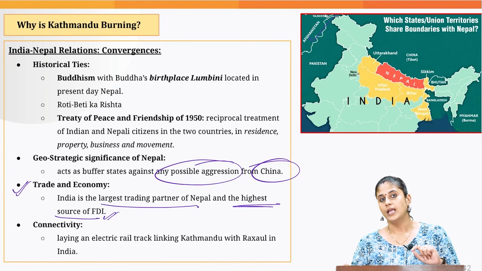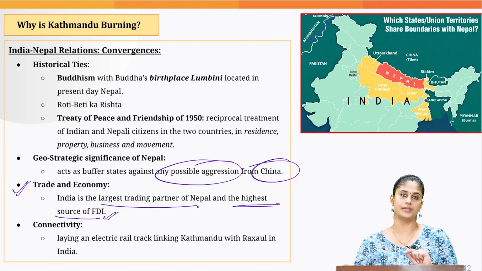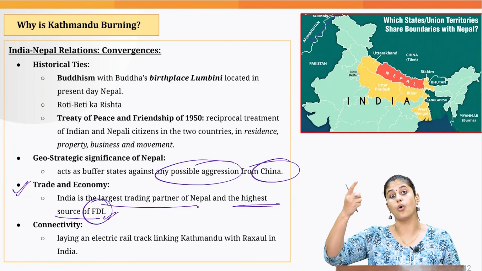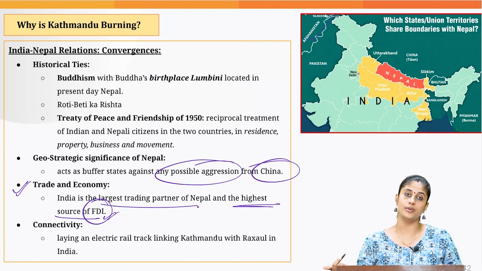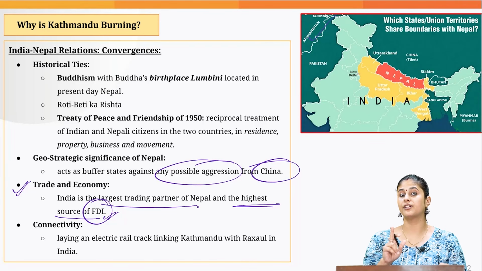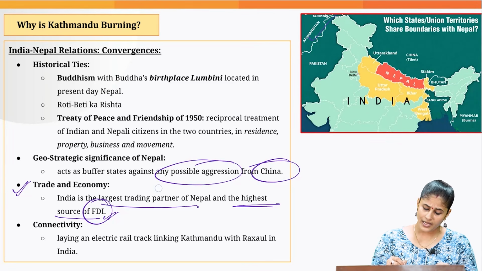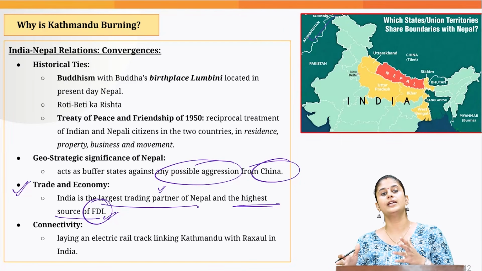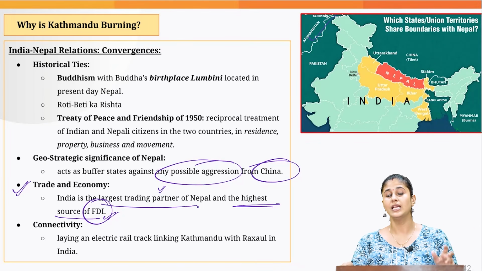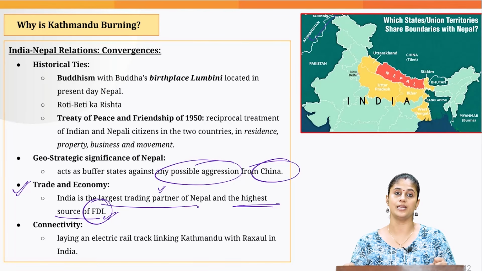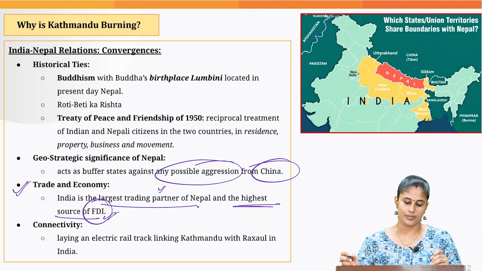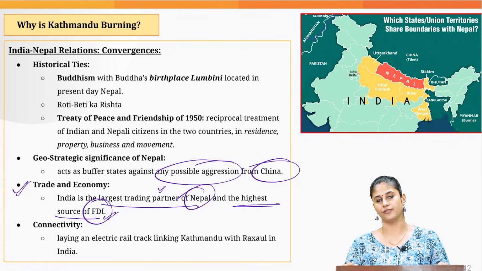Now you need to understand how this current instability that we are witnessing in Nepal is going to negatively impact the Indian investors which have long-term stakes in the Nepalese economy. Why? Because FDI basically refers to long-term investment and it is different from FPI. Okay, and right now we are already suffering from the negative consequences of heightened tariff imposed by the Trump administration. This current instability is going to further reduce our export market. Okay, because Nepal is also an export market for India.